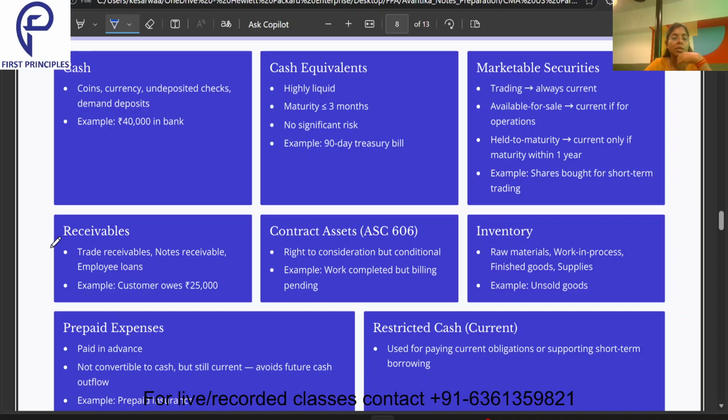Then coming to the receivables, what happens with the receivables? In the receivables, we have the trade receivables, we have the notes receivables, we have the employee loans.